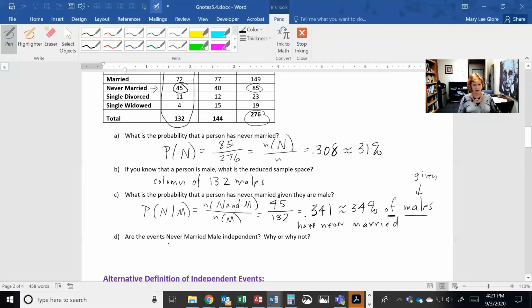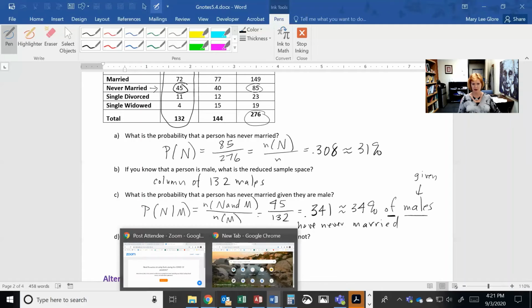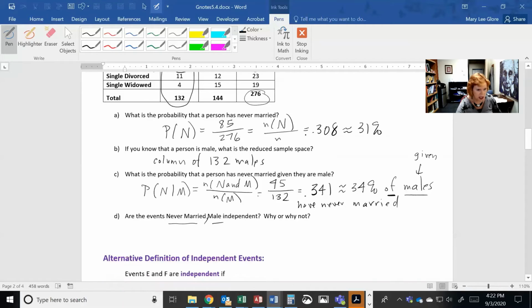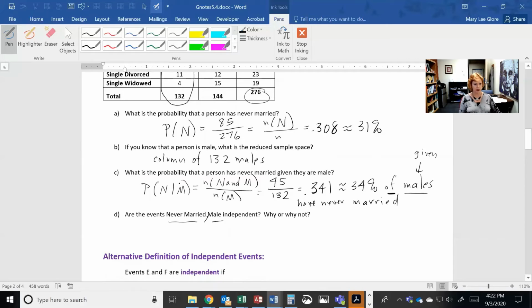Are the events never married and male independent? Are those two events independent of each other? All right, so how do I tell? Well, does knowing that I'm a male change the probability?